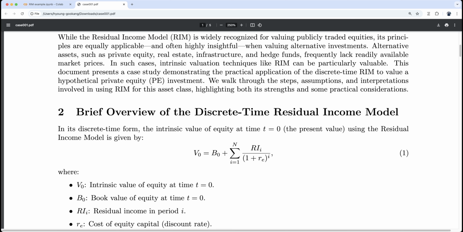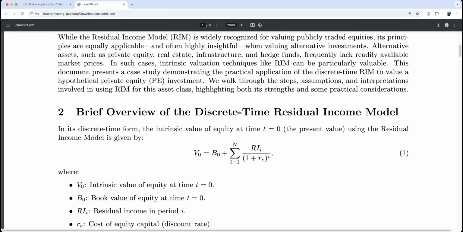So by using the residual income model, you can apply your insight about the business model of the firm. When you assess the business model of the firm, we learn many things in university, right? You can analyze its strategy, its organization, information system, like that.